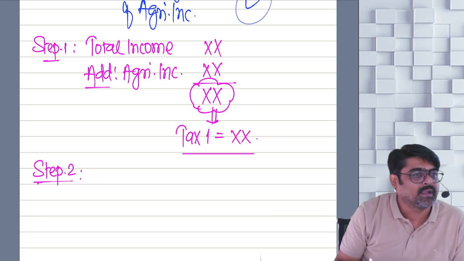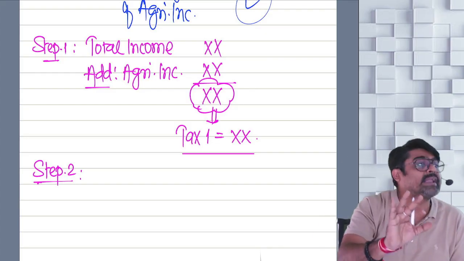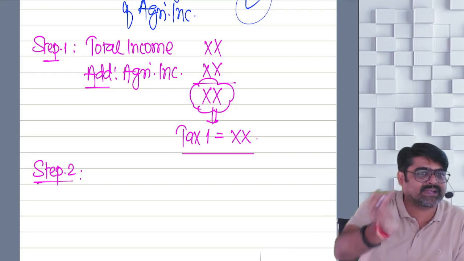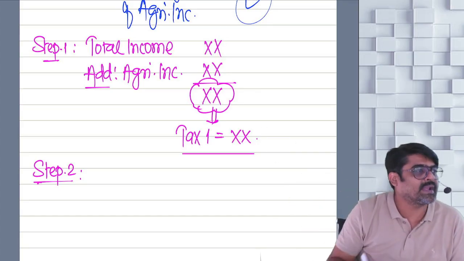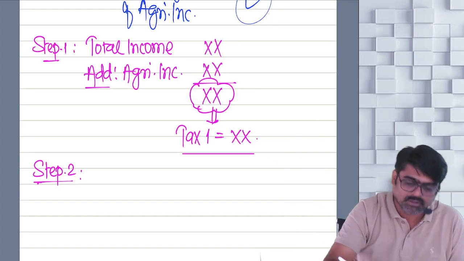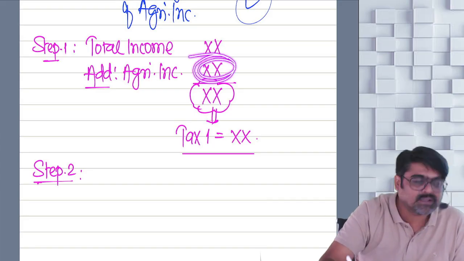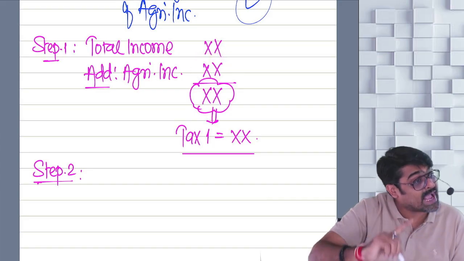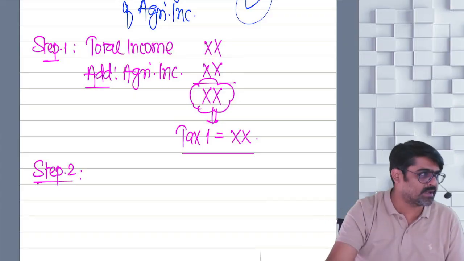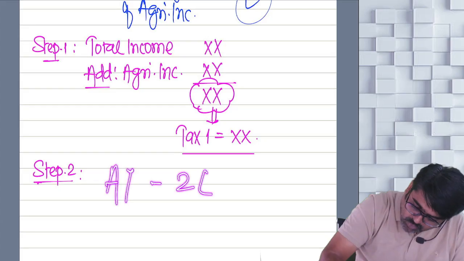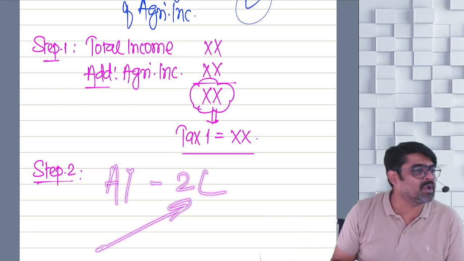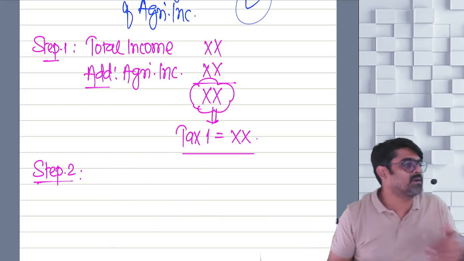But wait. If you directly calculate the tax on agriculture income, what will happen? The agriculture income will go for basic exemption limit. For example, your agriculture income was only 2 lakhs. In step 1, you added 2 lakhs, so the tax on the entire 2 lakh is calculated there. But if you take only agricultural income of 2 lakhs and apply the tax rate directly, it will be covered by basic exemption limit.